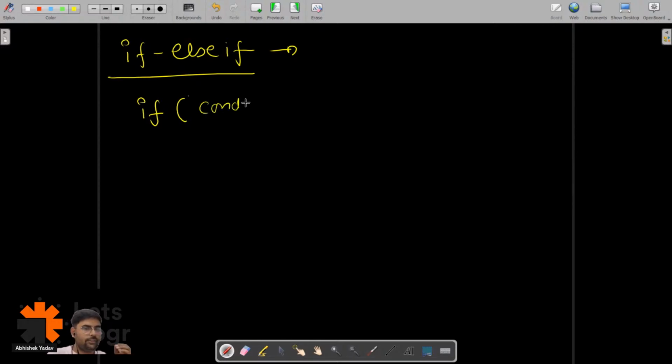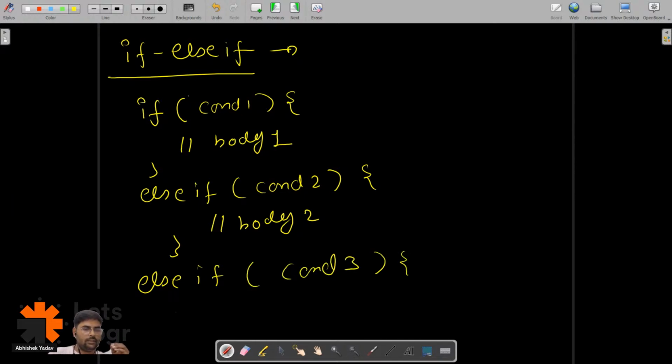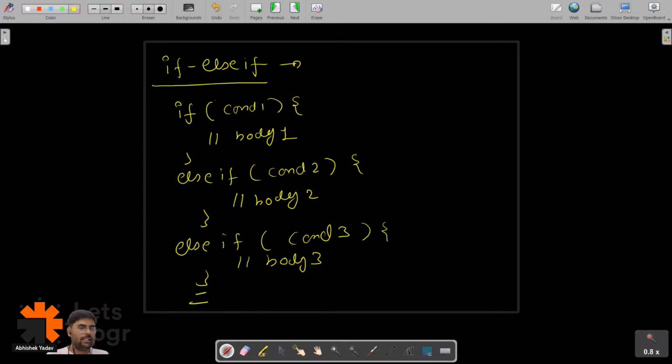So if condition one, and we have body one. After that I have else if condition two, body two. After that I have else if condition three, body three. Like this I have multiple else if blocks, right? And at the end you have the else part here.